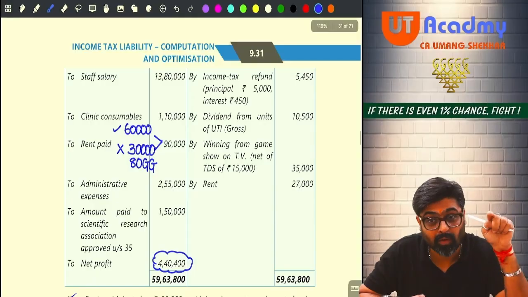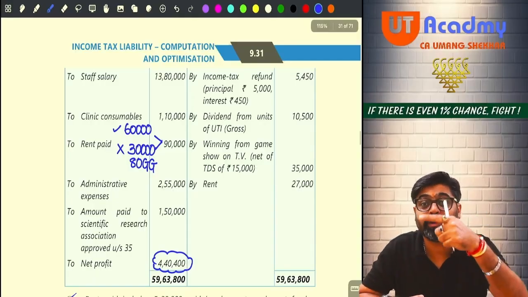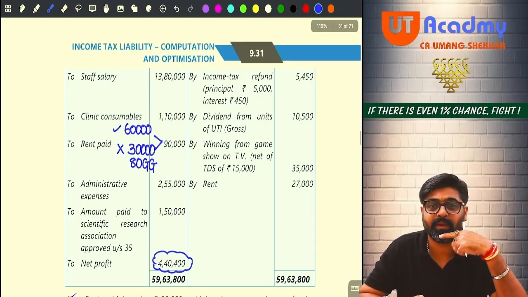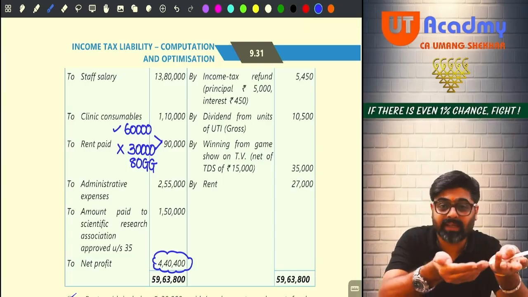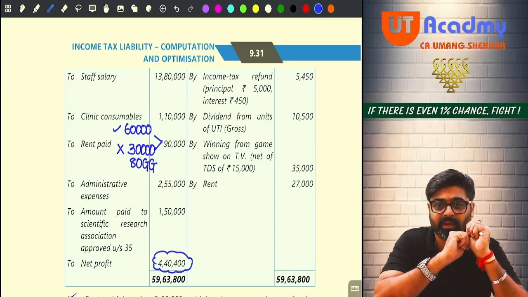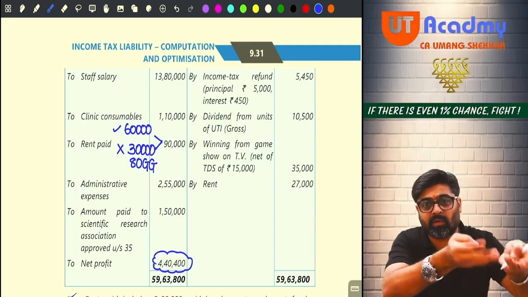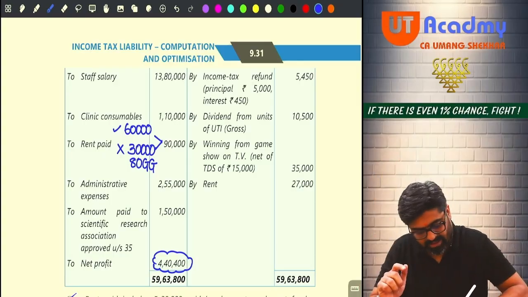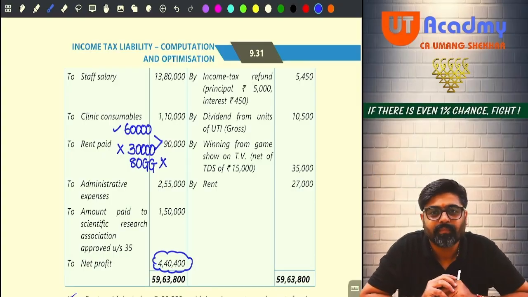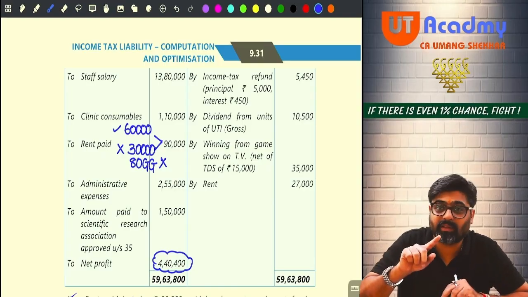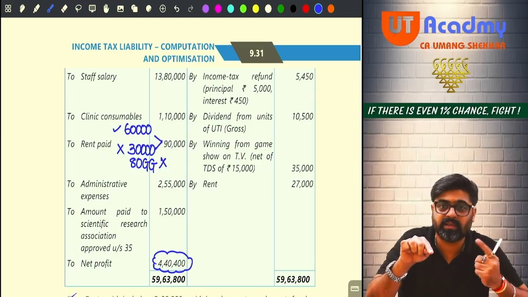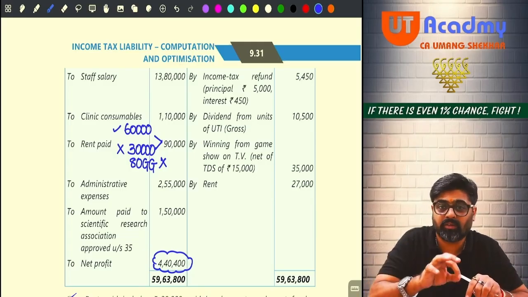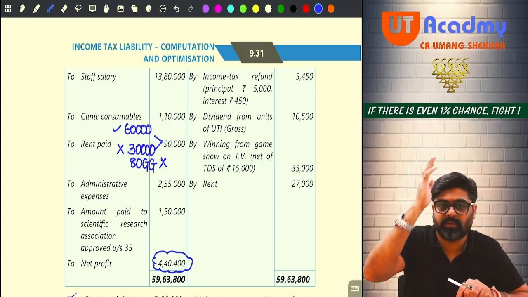Because in Surat you already have one house property, which you have given on rent. Whatever rent you are receiving, 27,000, is from that property only. So in the city where you are paying rent of 30,000, you have your own house, and you are coming to claim 80GG, we will not allow it. 80GG will not be allowed. So you will have to give a note that even though rent paid is for residential accommodation, the deduction under 80GG will not be allowed, because Dr. Niranjana already has a residential house in Surat.